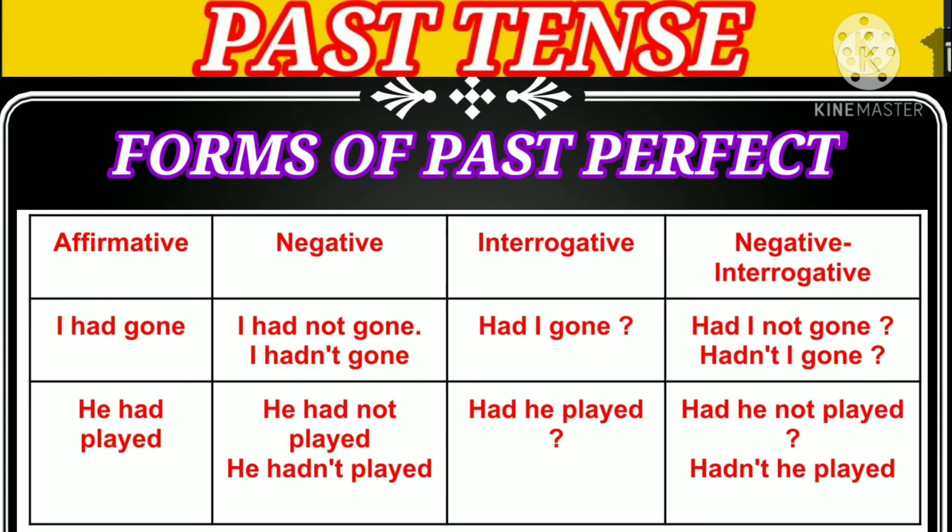Interrogative is had I gone and negative interrogative is had I not gone or hadn't I gone. Just like he had played, negative he had not played or he hadn't played. Interrogative, had he played, and negative interrogative is had he not played or hadn't he played.